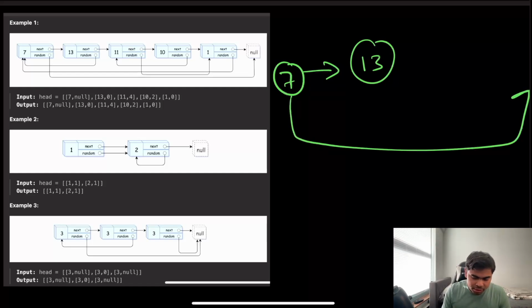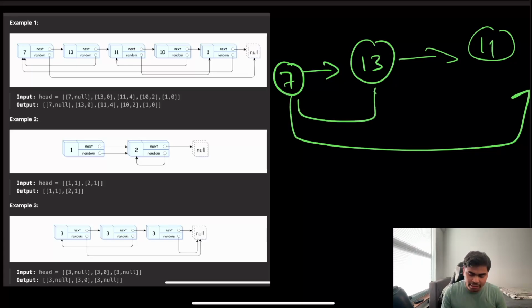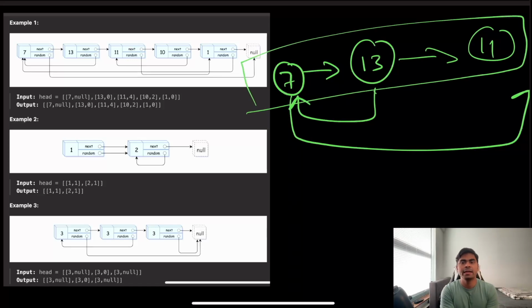I wouldn't have any information for creating the random pointer, because I need to first create those nodes and then keep assigning those random pointers. So I have to first create the entire list, and then assign the random pointers. But do we really need to iterate it? First create this with just the next pointers and keep the random pointer null, and after that revisit the entire list and assign the random pointers.